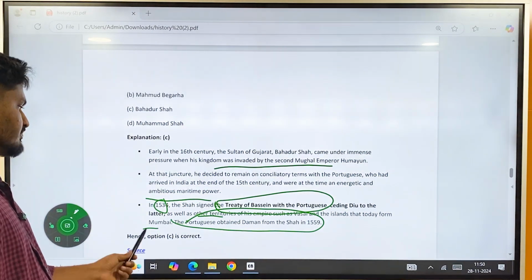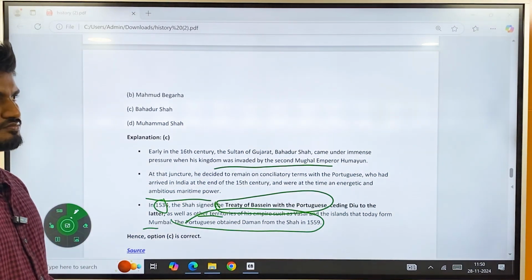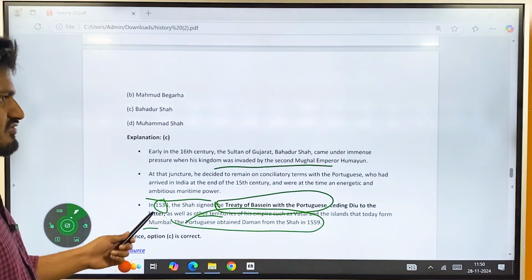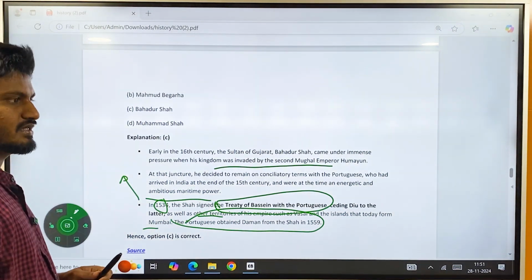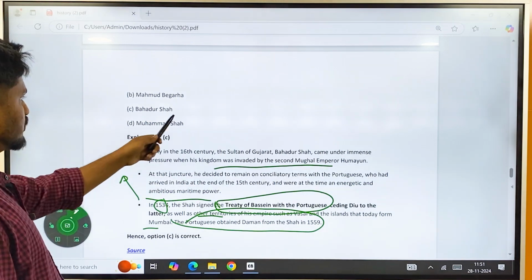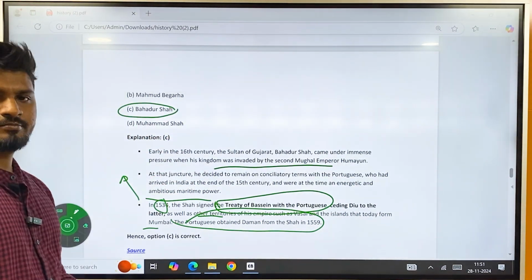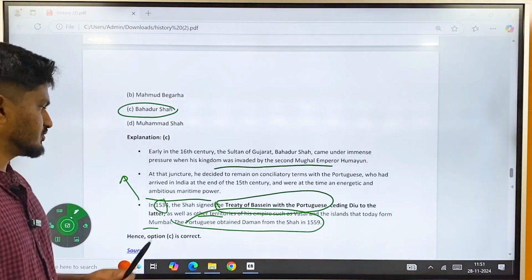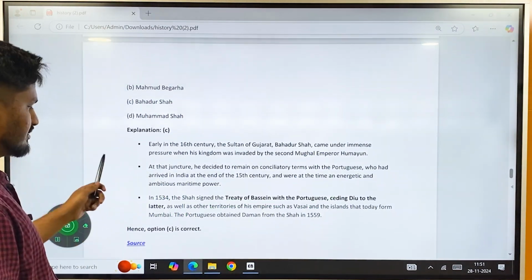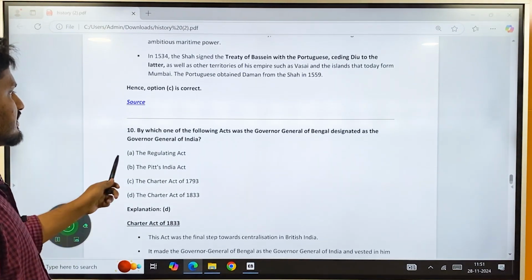Unfortunately, one of the governors of the Portuguese, I guess Albuquerque, was the one who killed this Bahadur Shah. He made him drown in the sea, in the ocean, till he was dead. So that is the history of early medieval, later medieval period or early modern period.